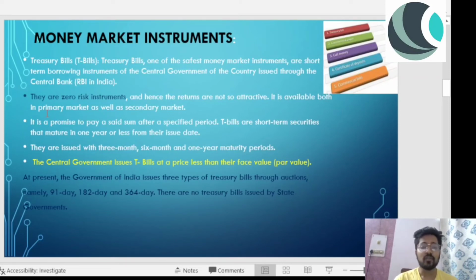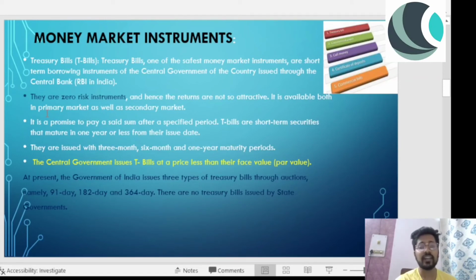It is a promise to pay a set sum after a specified period. T-bills are short-term securities that mature in 1 year or less from their issue date. So these securities mature in less than 1 year. That's what I have been telling you for a while. They are issued with 3 month, 6 month, and 1 year maturity period. So if we have to categorize, it is 3 months, 6 months, and 1 year maturity period.